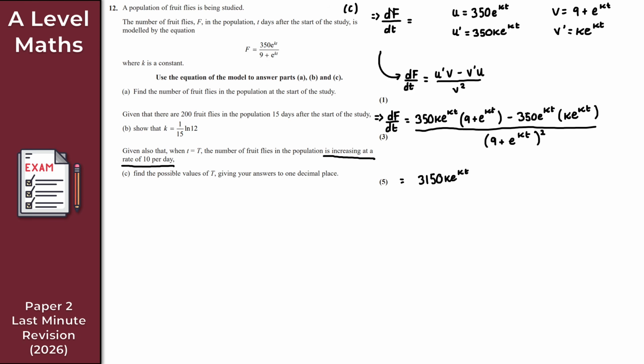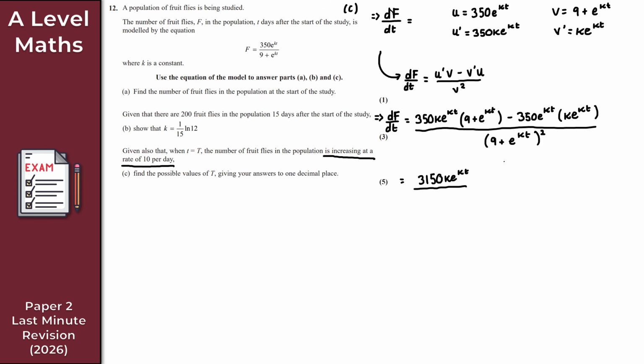But what we do here then is we subtract 350 e to the kt times k e to the kt. So this here is a negative of 350 k e to the kt times e to the kt, right? They just cancel. So all I get left with here then for the numerator is 3,150 k e to the kt. That's fine. And that is all over this here.